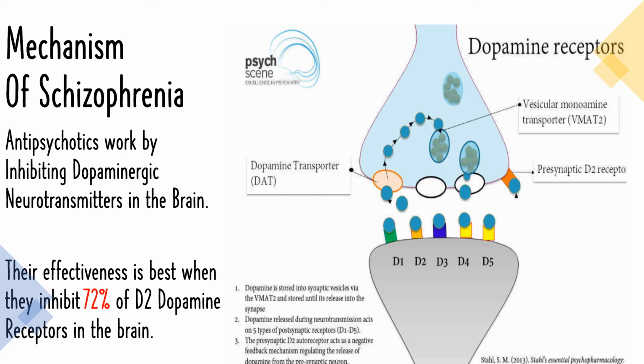But what happens in psychotic patients is that a high level of dopamine is released in the synaptic cleft, which leads to the psychotic symptoms. Specifically, D2 dopamine receptors are involved in schizophrenia disorder.